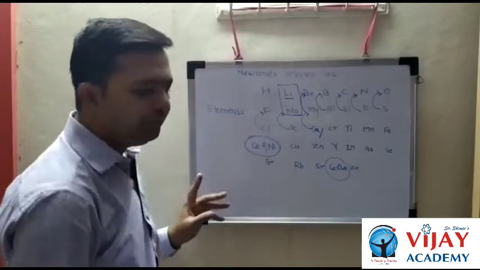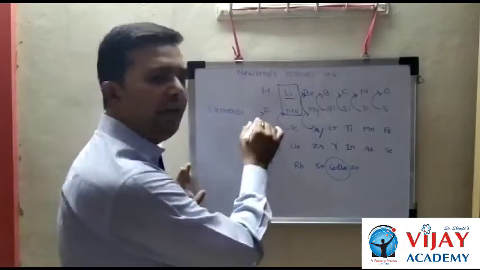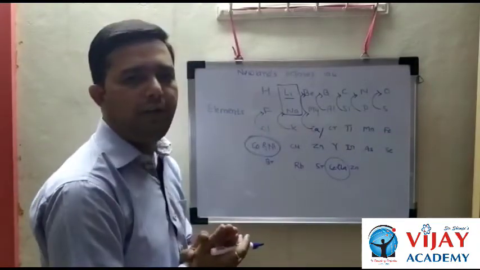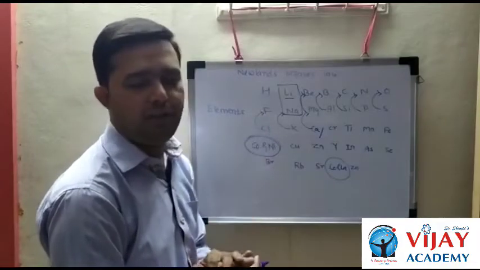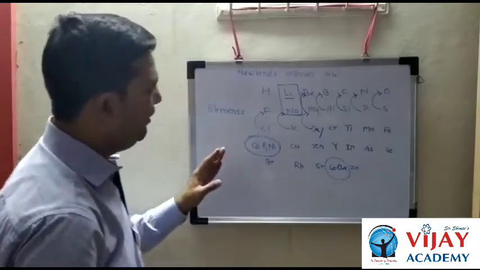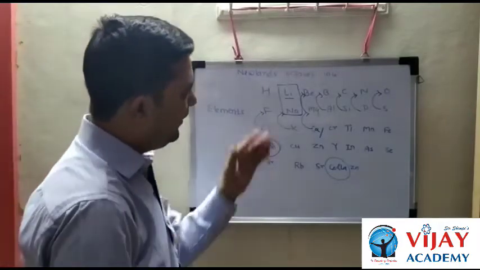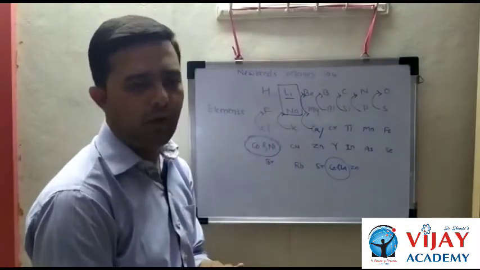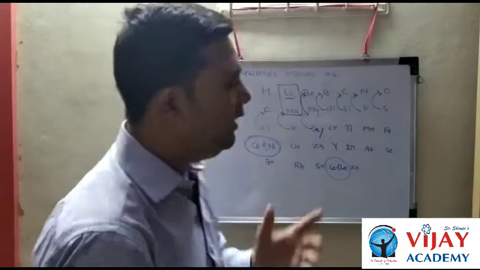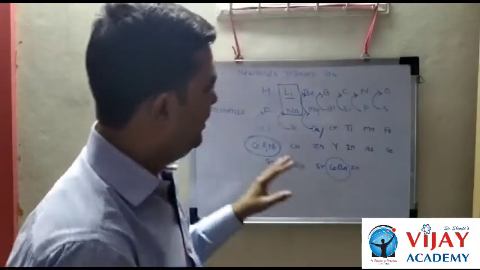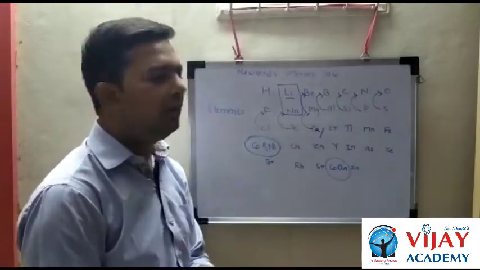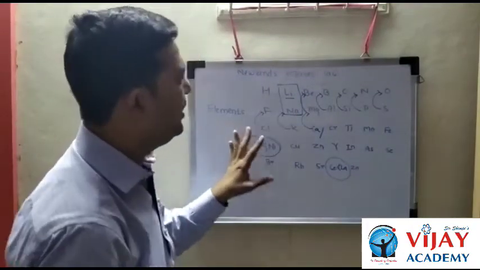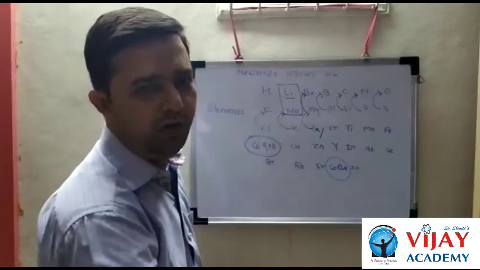The next limitation is that when new elements were discovered, they did not fit in this classification or this table. For example, when inert gases were discovered, they had no position and did not fit in this group or table, and other elements discovered after that also did not fit the octaves law table. That is the limitation of Newlands' law of octaves.